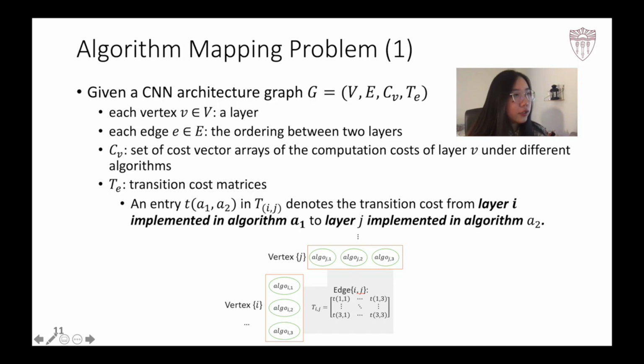Each edge is associated with a transition cost matrix T, where each entry T(a1, a2) denotes the transition cost of switching between algorithm 1 and 2 between the two layers connected by the edge. The diagonal entries are the cost of using the same algorithm between two layers. The transition cost is composed of all data communication and data layout transformation cost between the two layers. For layers connected with two edges, we use a split node notation in the cost vector construction. The detailed graph construction description can be found in our paper.